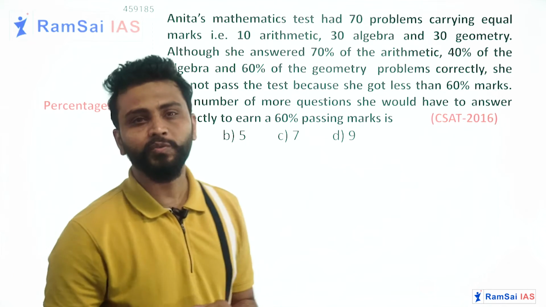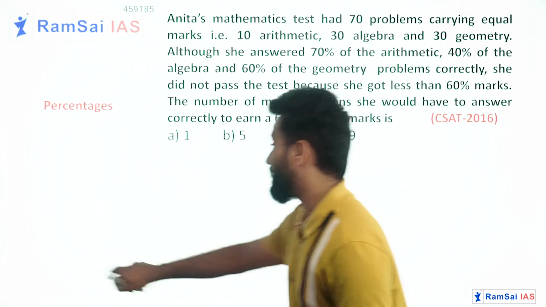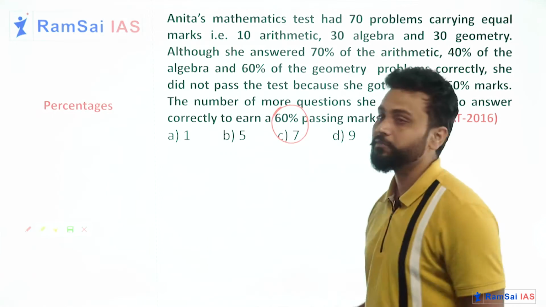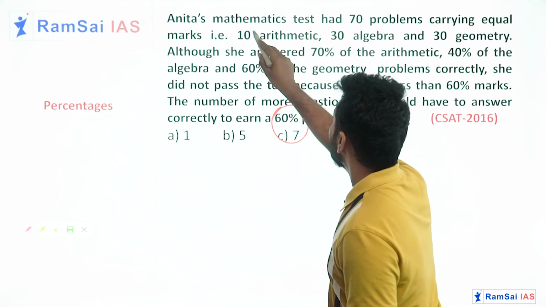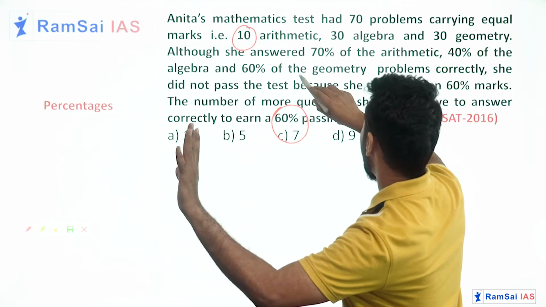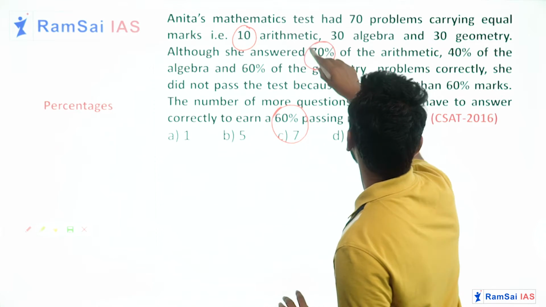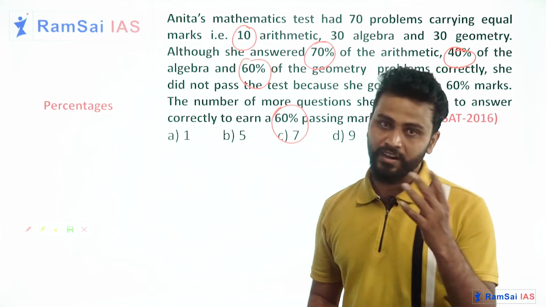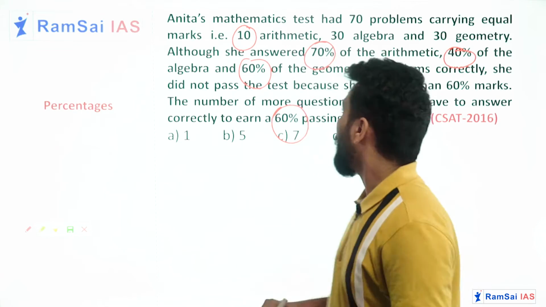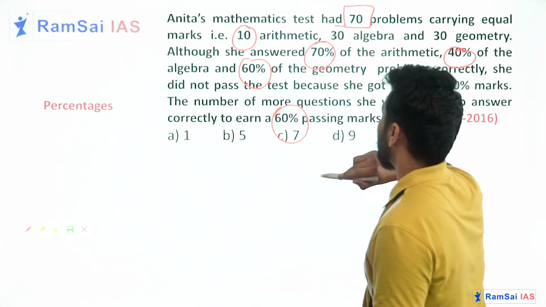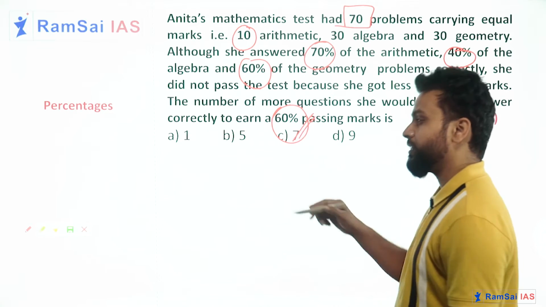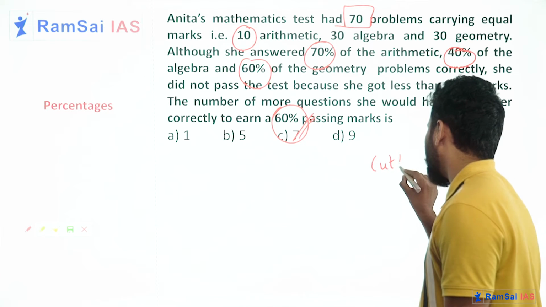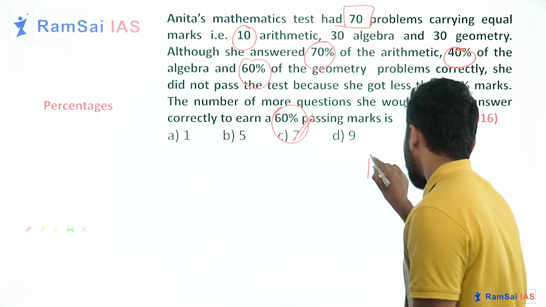So here she wrote one examination and 60% is the cutoff for that. Now 60% is the pass mark. But unfortunately, even though she attempted the questions, with 70% from arithmetic, 40% from algebra and 60% from geometry, she could not get that 60% of marks. Total how many questions does she have in her examination? 70. And 60% is the cutoff mark. So I'll find what is the cutoff or pass mark. Okay, I'll write pass mark.